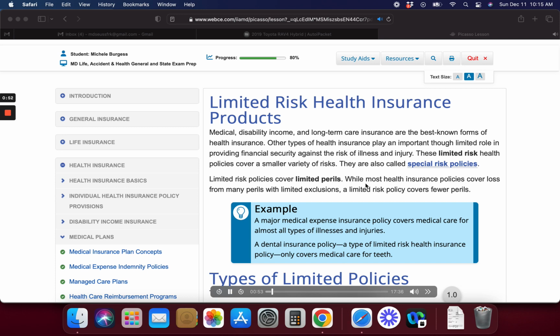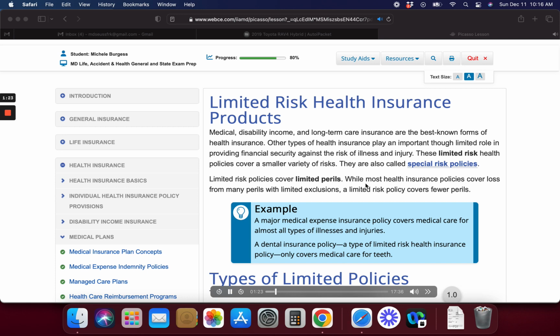Types of limited policies. The most common types of limited-risk policies are accidental death and dismemberment, AD&D, insurance. Hospital indemnity insurance. Critical illness, dread disease, insurance. Blanket health insurance. Prescription drug insurance. Vision insurance. Dental insurance. Credit insurance.